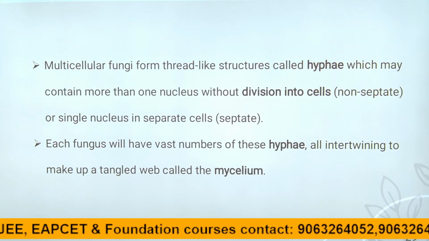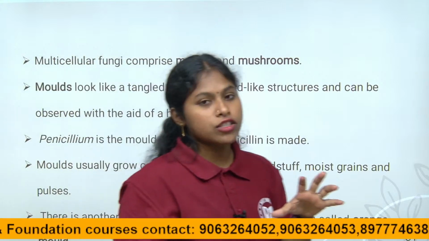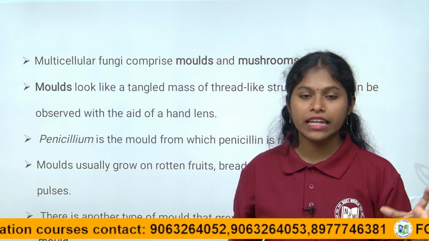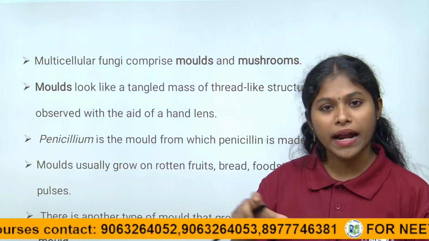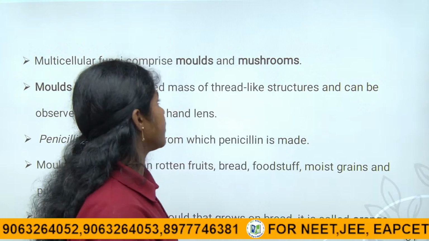The hyphae have two types: one is septate and one is aseptate, right, children? Aseptate doesn't have any partitions. If they are septate, they have partitions, right, children? The aseptate hyphae are also called coenocytic hyphae, right, children?